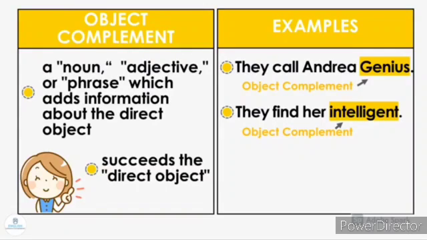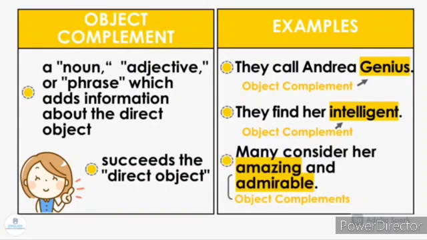Let's see one more example. Many consider her amazing and admirable. Here, amazing and admirable are the adjectives describing the direct object her. Thus, amazing and admirable are the object complements in this sentence. Let's recall it one more time, children.